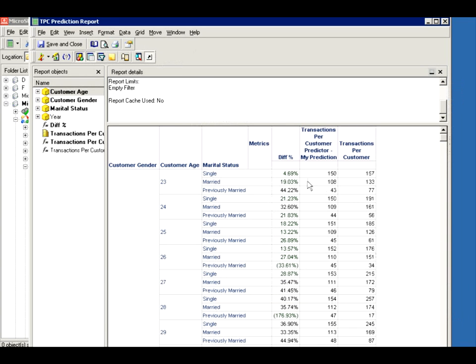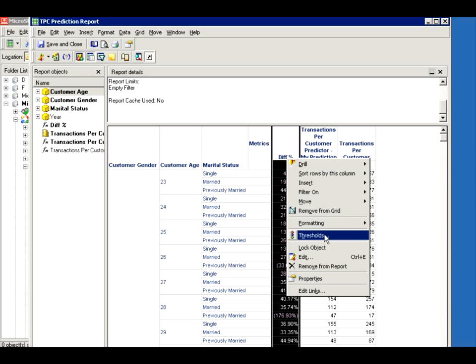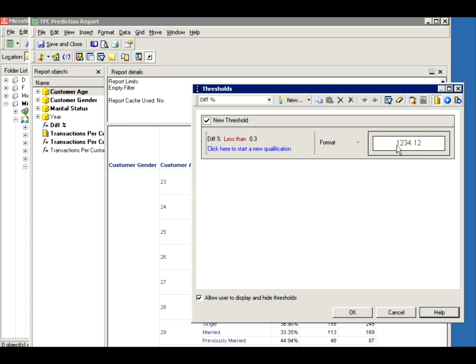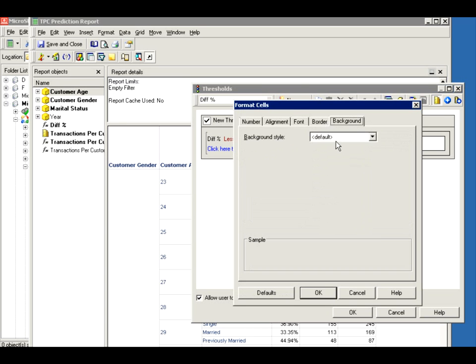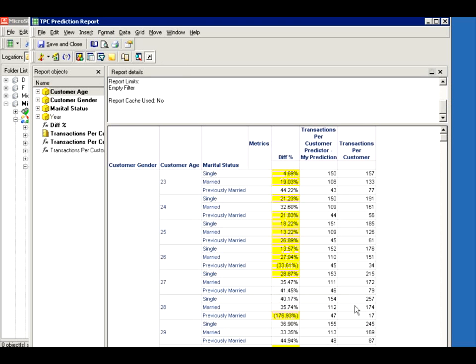So there we go. Obviously you can't see the green on black, so maybe add one more layer to our threshold, and let's say a white background. Let's see, solid. Let's give it green, it looks good on yellow, let's say. There we go. So that's everything that's within our 30% boundary, and all the different things outside of it were not highlighted. This is just one way to start creating analysis on top of your predictive metrics.